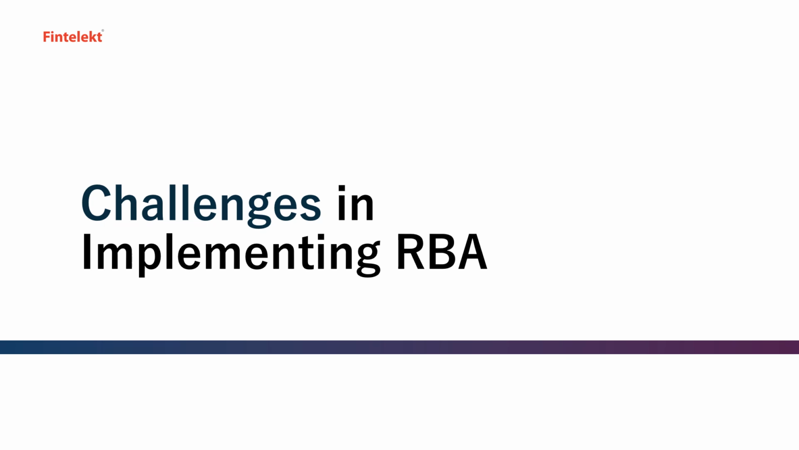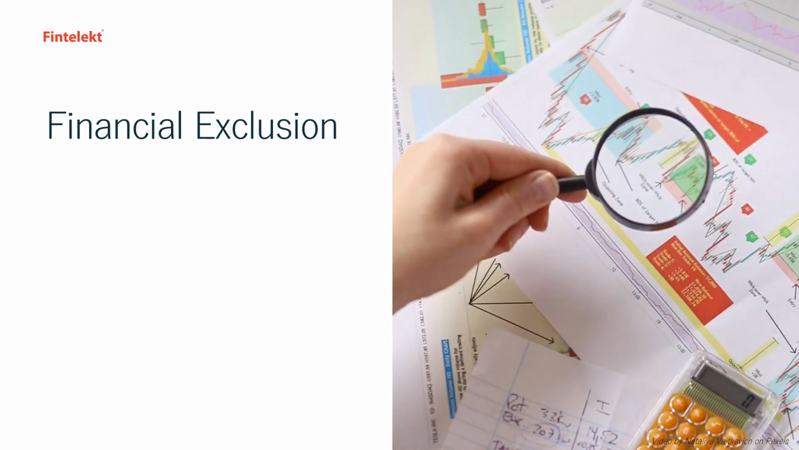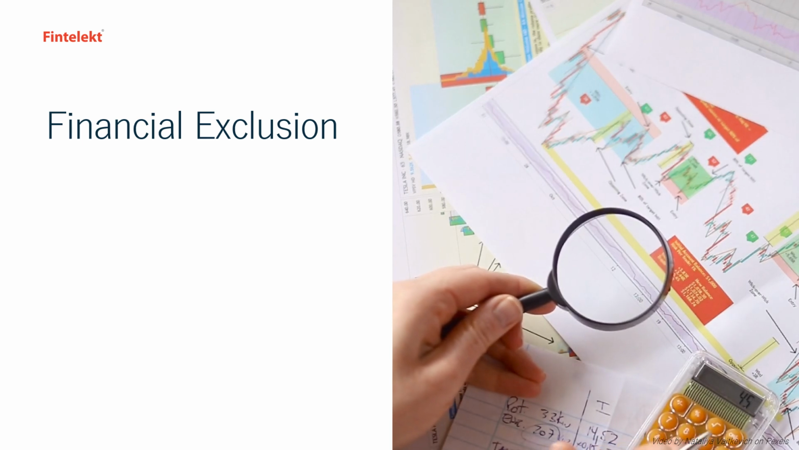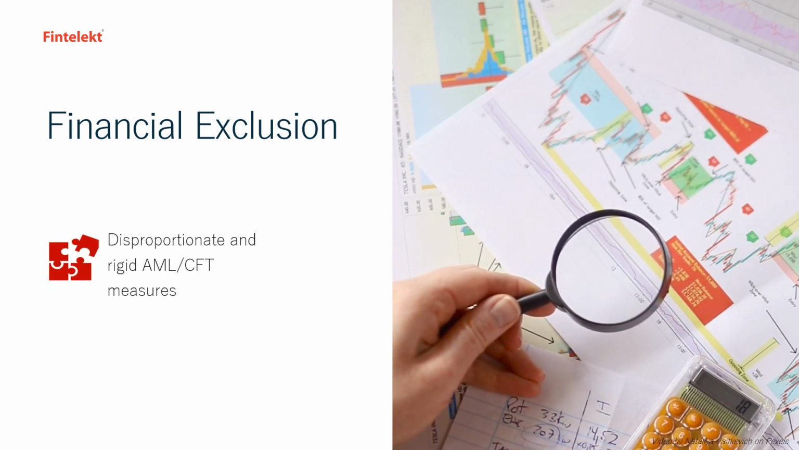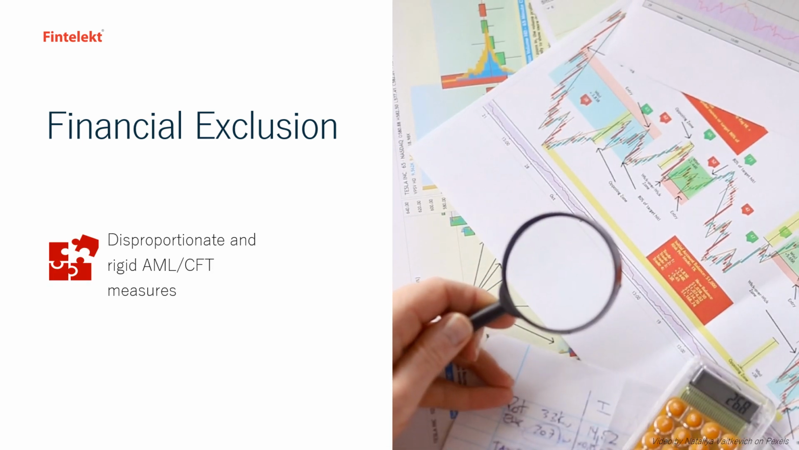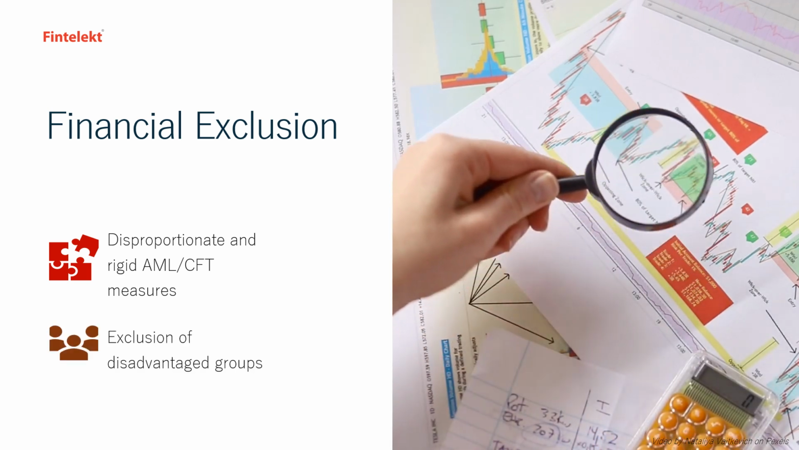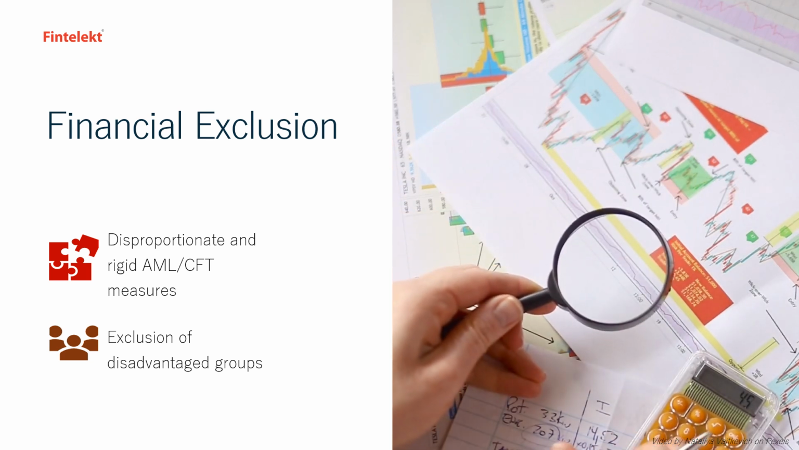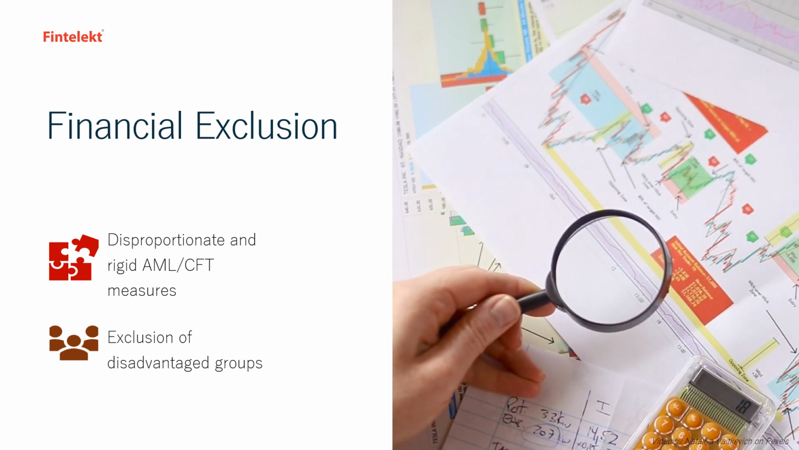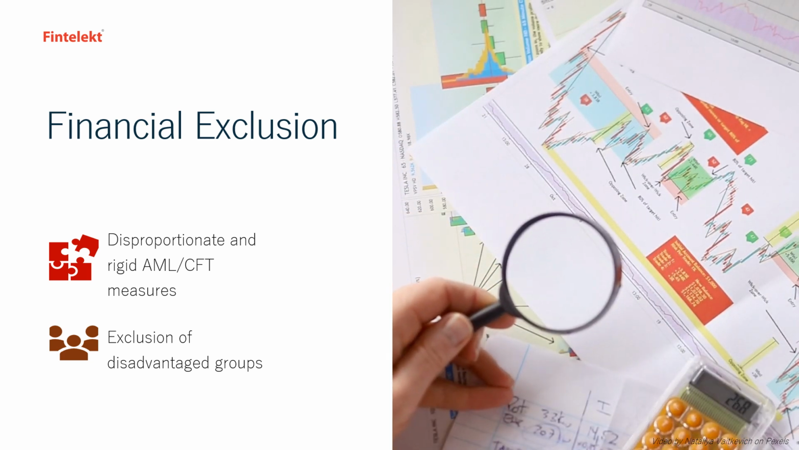With all the obligations understood, let us see the challenges faced in implementing the RBA under Recommendation 1. The greatest challenge in implementing the RBA is financial exclusion by financial institutions. The disproportionate and rigid AML-CFT measures have led to the exclusion of disadvantaged groups in some known instances, pushing them towards the use of informal financial systems, hence totally defeating the purpose of the FATF guidelines.